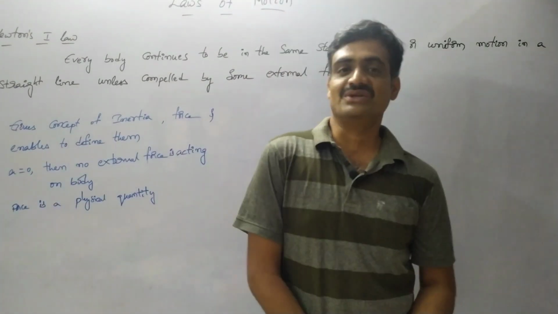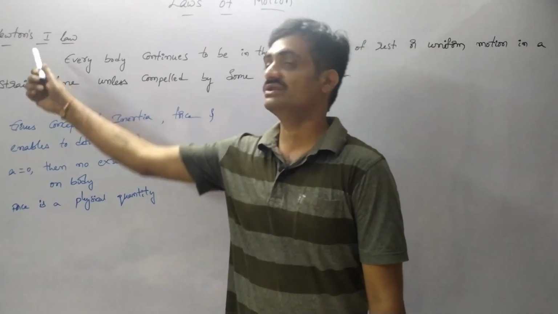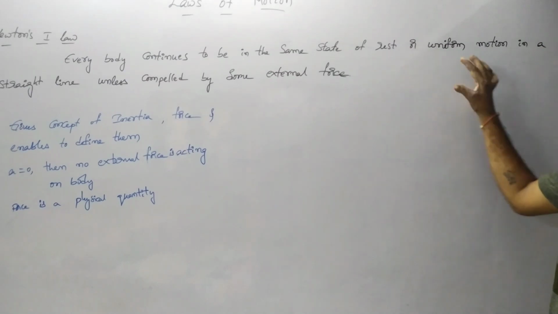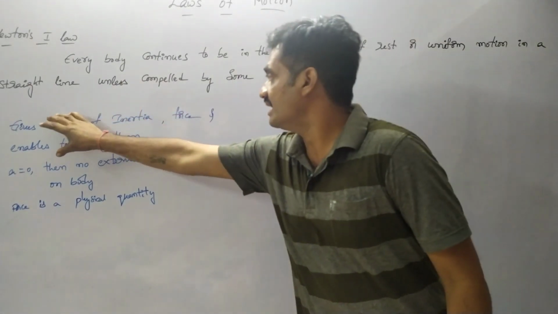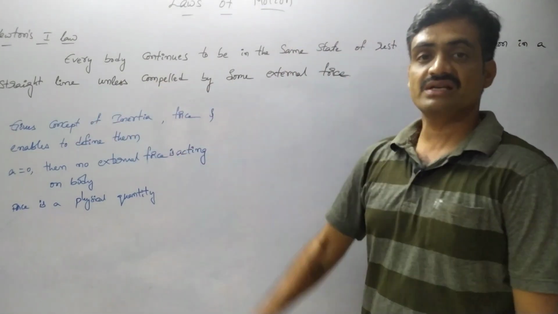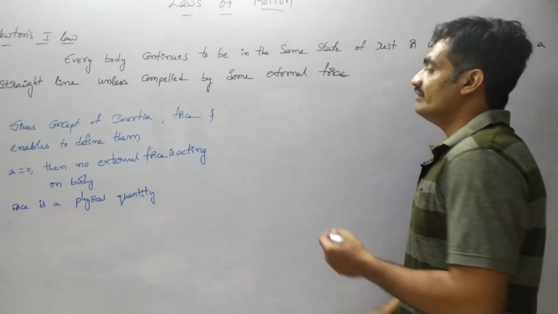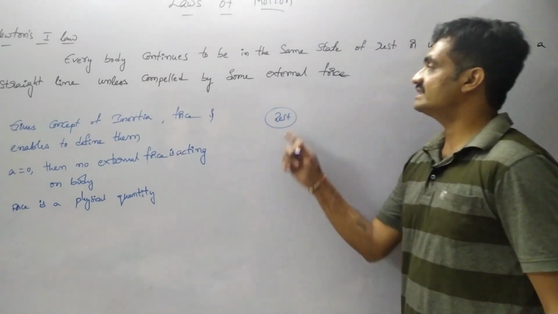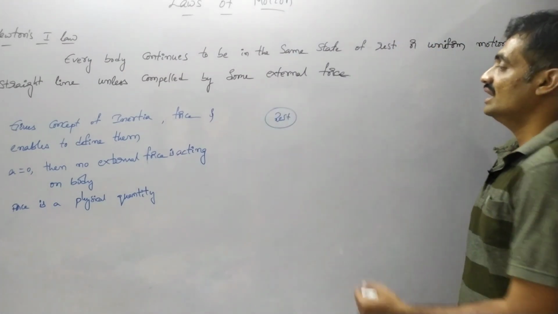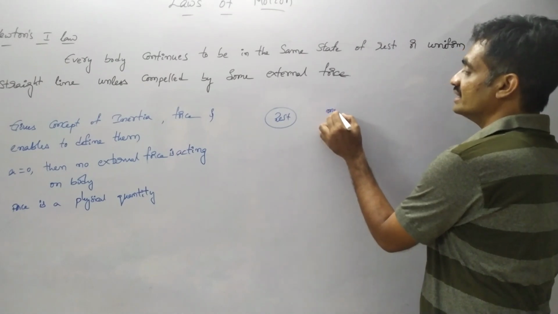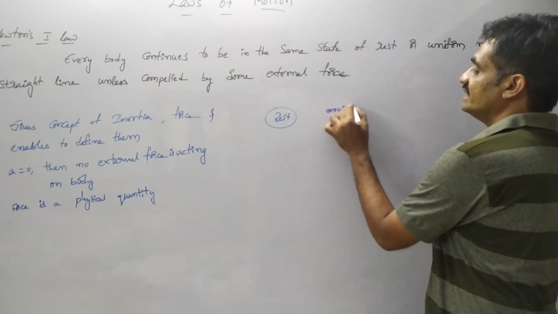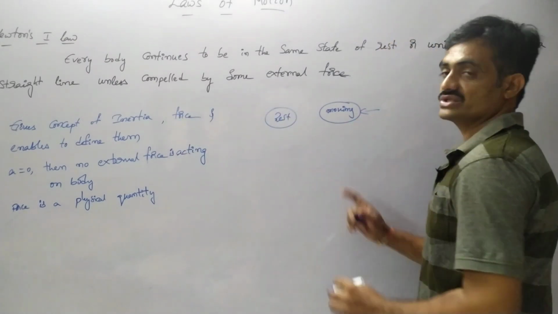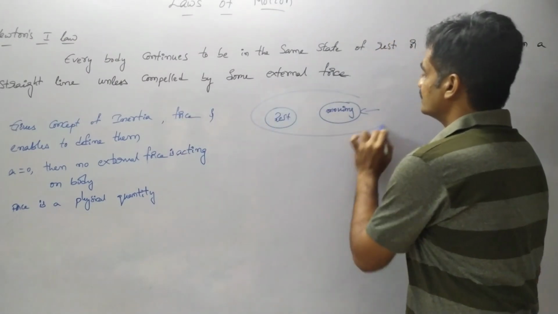Now we are going to discuss Newton's first law. The definition of Newton's first law: every body continues to be in the same state of rest or uniform motion in a straight line unless compelled by some external force. So here, if we consider that a body is at rest, it continues to be in the same state until it is compelled by some external force. Whereas if a body is moving, it changes its state when an external force acts on the body in the opposite direction. That represents Newton's first law.